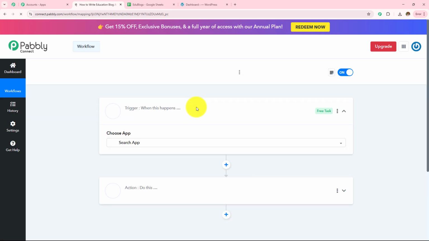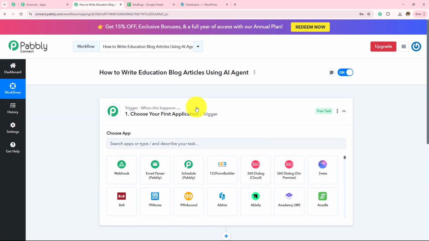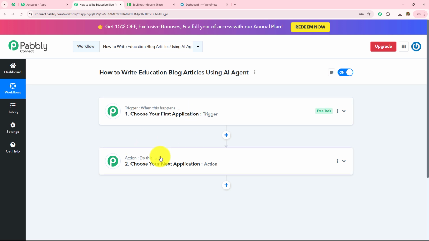As soon as I clicked on create, two boxes have appeared in front of me. One is trigger, other is action. So trigger says when this happens, an action says do this. So trigger is basically an event which starts the automation of a workflow. There can be only one trigger step in a workflow, but as many action steps as you want.